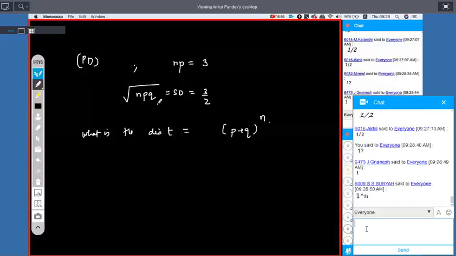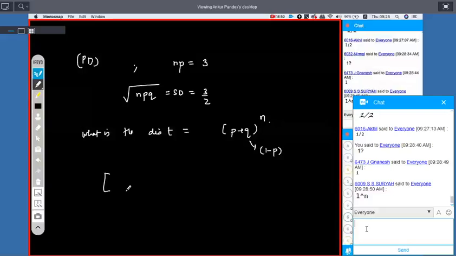No, beta, it will be 1. You have to write it in the form of P plus Q to the power n. Q is 1 minus P, na? You have to write what is P, what is Q, what is N. Like for the previous case, where NP was 2 and NPQ was 1, you calculated P is equal to Q is equal to half.